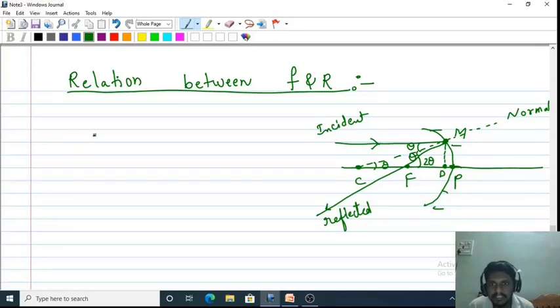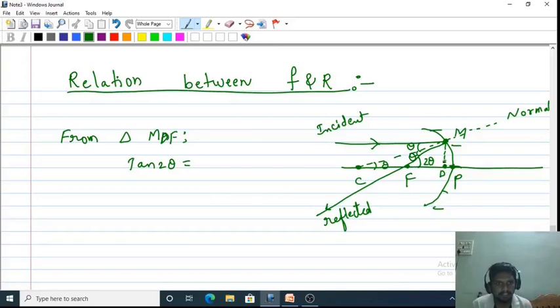Now I will take two right angle triangles from this figure. First, the smaller right angle triangle, from triangle MDF.